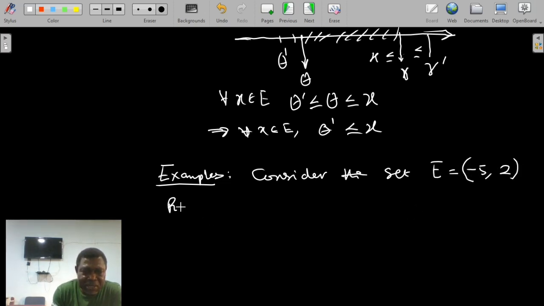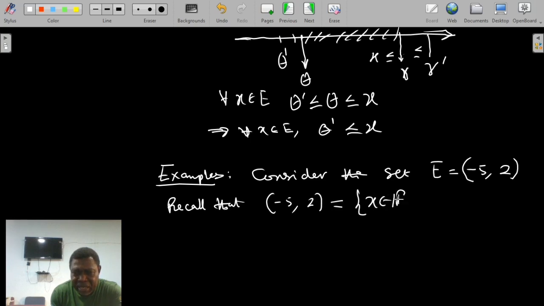Recall that this interval is equal to the collection of all x in R so that -5 is less than x and x is less than 2.